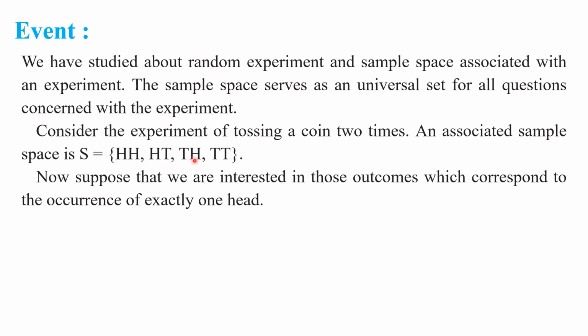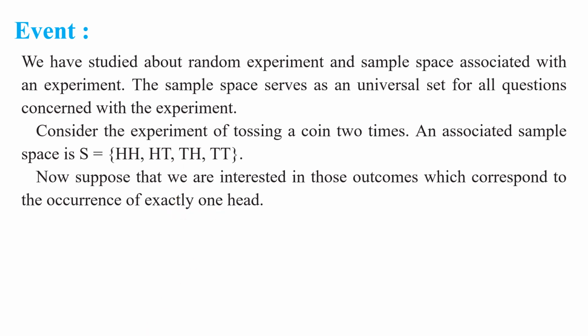Out of these 4 outcomes, suppose we are interested in finding the outcomes which correspond to the occurrence of exactly one head. What are the favorable outcomes out of these 4, my children? Can you identify exactly one head? Yes, HT, TH. These two are the only outcomes favorable to our event, exactly one head.